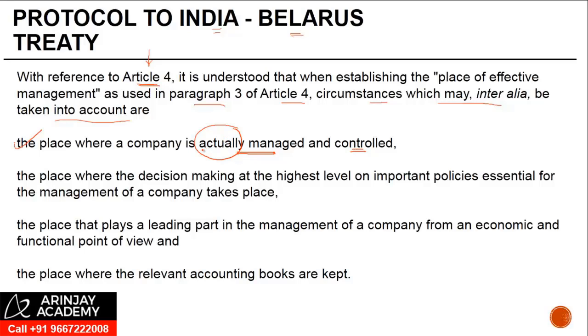So if the operational manual says that the management has to be at place A while it is actually at B, then the actual management is relevant.